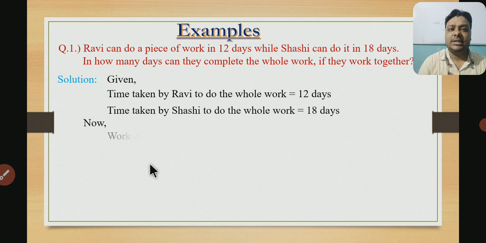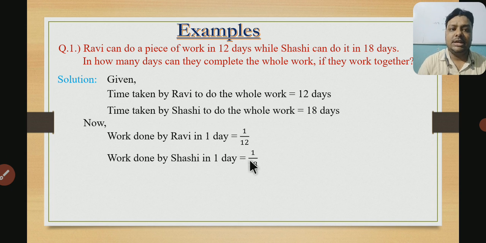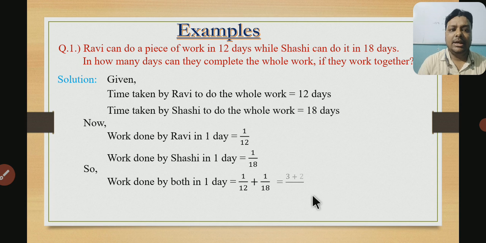It means we can say that work done by Ravi in one day is equal to 1 by 12 part and work done by Sasi in one day is equal to 1 by 18. Now we have to add both the works. So we can say that work done by both in one day is 1 by 12 plus 1 by 18, and the LCM of 12 and 18 is 36. 12 is 3 times 4 and 18 is 2 times 9. So it will be 5 by 36. That is the work done by both in one day.